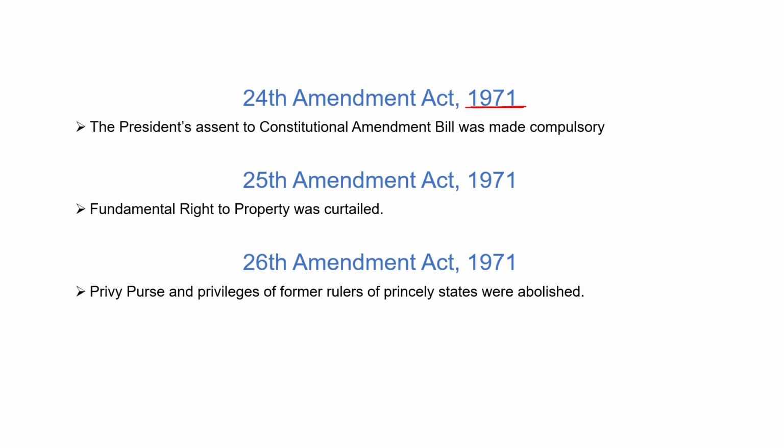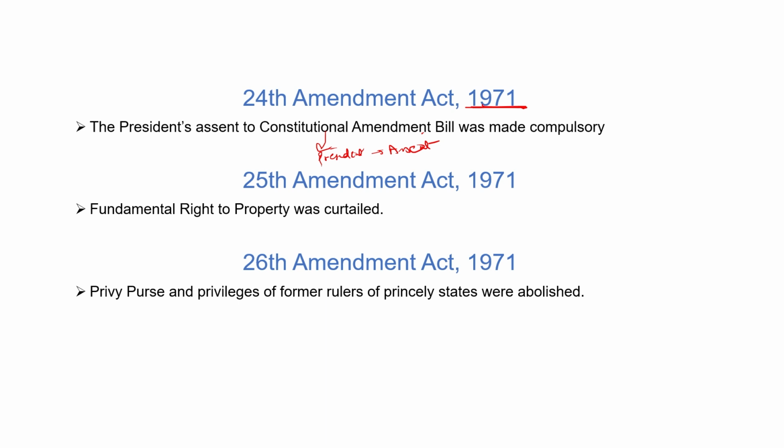Before 1971, either house, Lok Sabha or Rajya Sabha, could start the bill, pass the bill and send the bill to the President. But after the 24th Amendment 1971, it was made compulsory that before introducing the Constitution Amendment Bill, the President's assent was required. We first have to take the assent of the President. If the President agrees that the Constitution Amendment Bill must come to the houses, only then can it be introduced. So in the 24th Amendment Act 1971, the President's assent to the Constitution Amendment Bill was made compulsory.